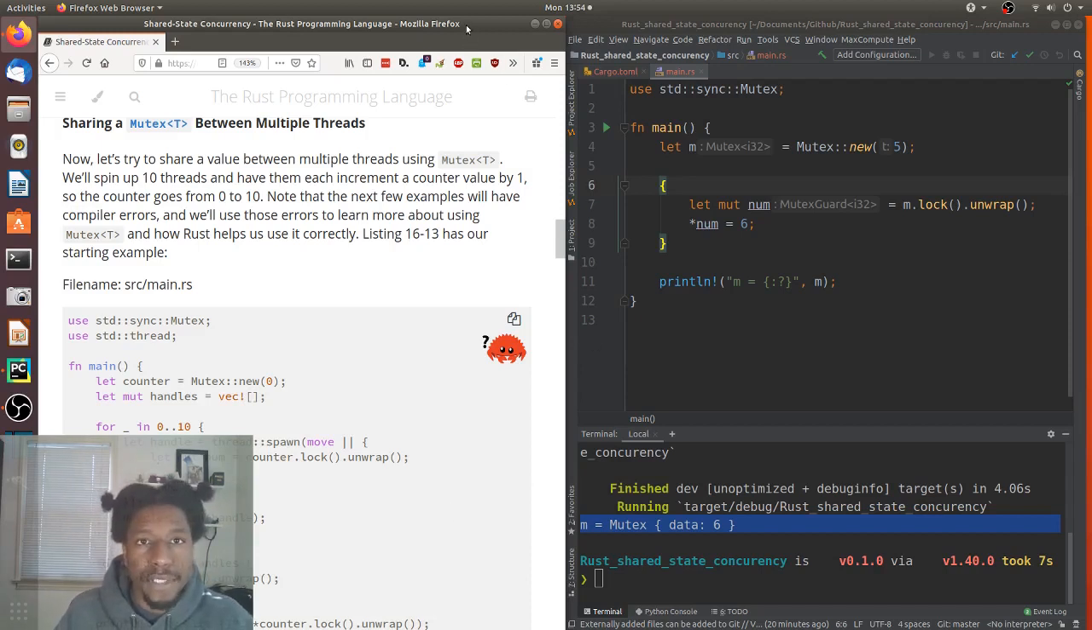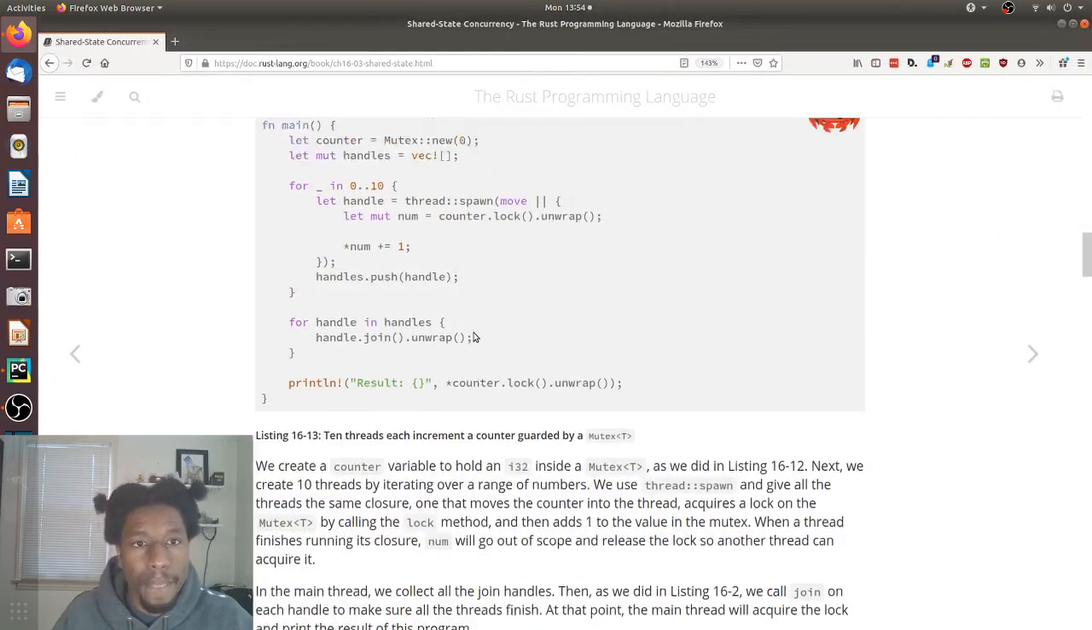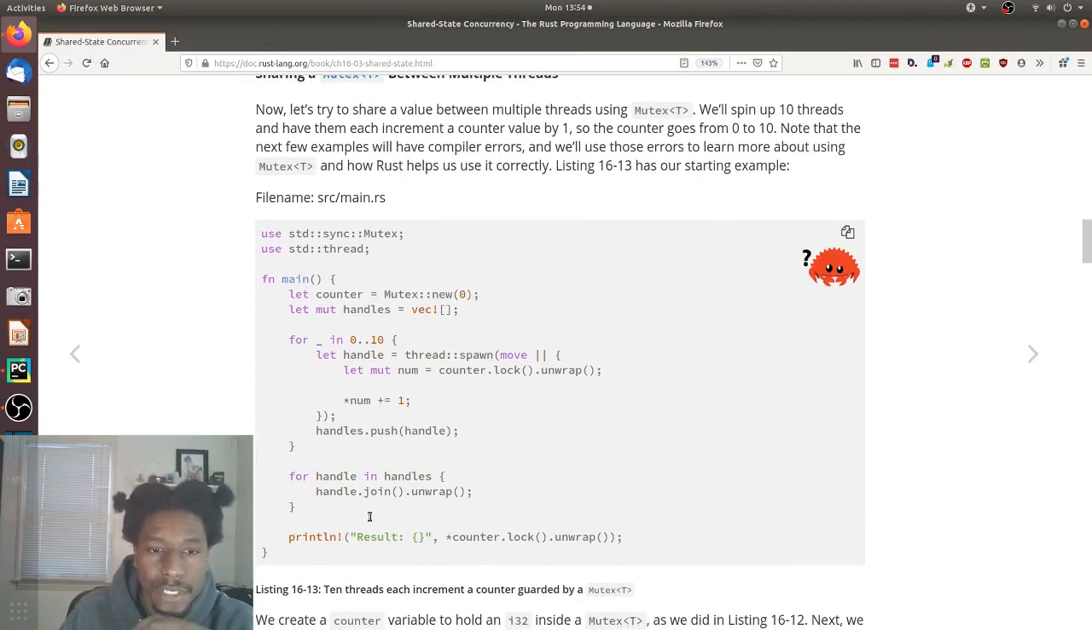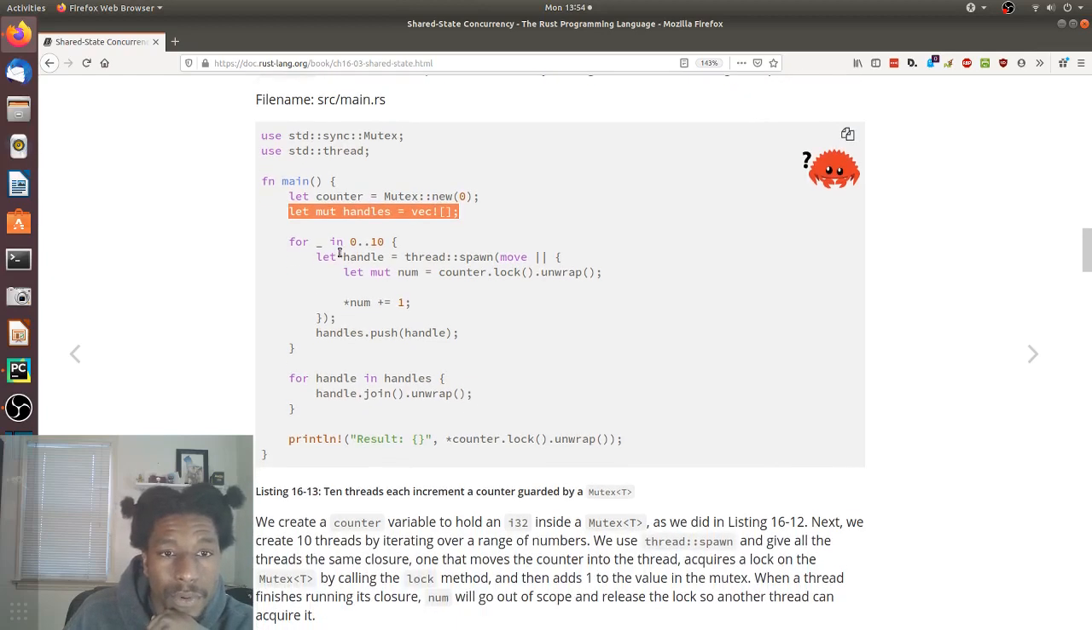So let's make this big so we can see the entire example. And as they noted, this is going to have errors. But let's read through this first. We have a mutex, we have our thread, we have the value starting at 0, which is the data, a vector of handles, which has no type assigned to it yet, and then for 0 to 10, in this range, we're creating threads, and we're moving the counter to them.